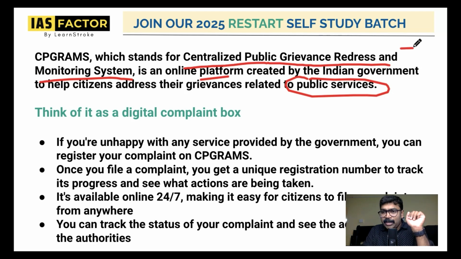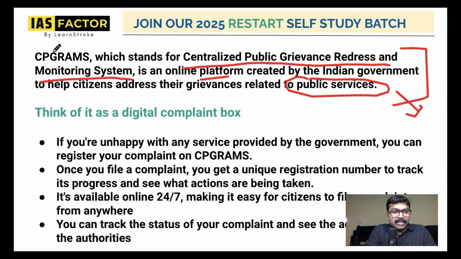Such things are very useful for governance. When you write an answer on governance, especially public grievance, you should definitely write CPGRAMS. It will give you more marks. When you write certain vocabulary like this, you'll get more marks. This is how you differentiate yourself from the other people writing the exam.